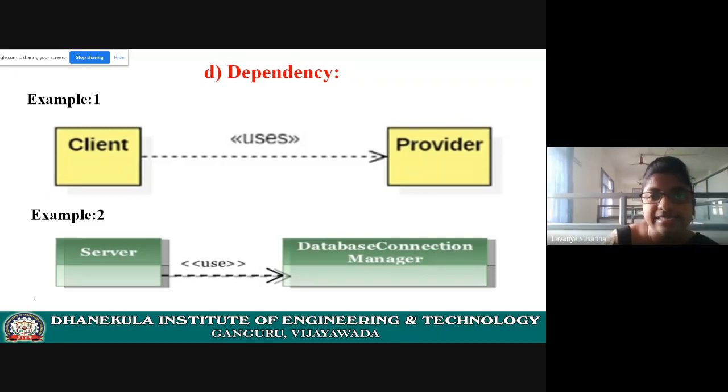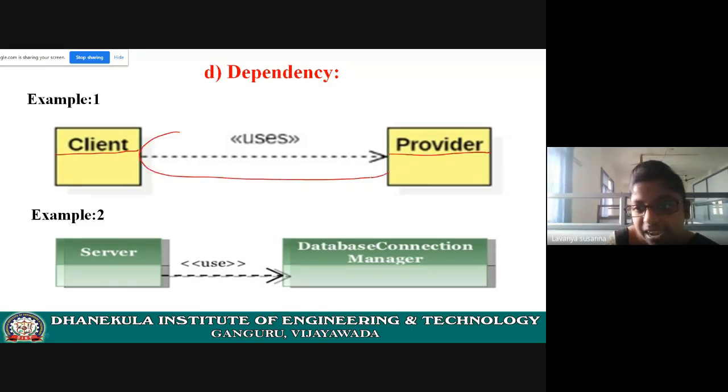Next relation of classes. Up to now we have seen the association relationship, inheritance relationship, and aggregation relationship, and then dependency. What is dependency? I will explain with an example. Now, see here, this is a class. In this way, you need to represent it. Here, this symbol, a dashed line and an arrow mark, is important.